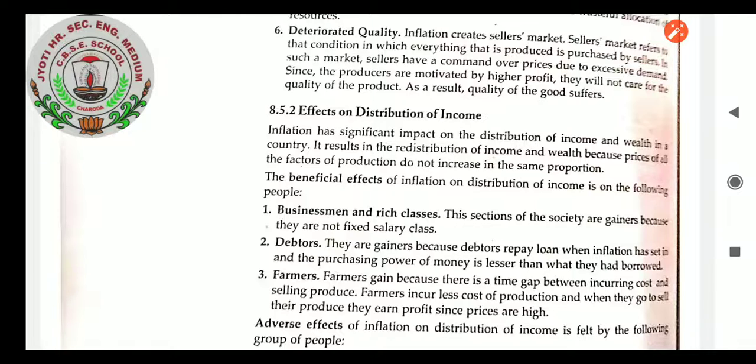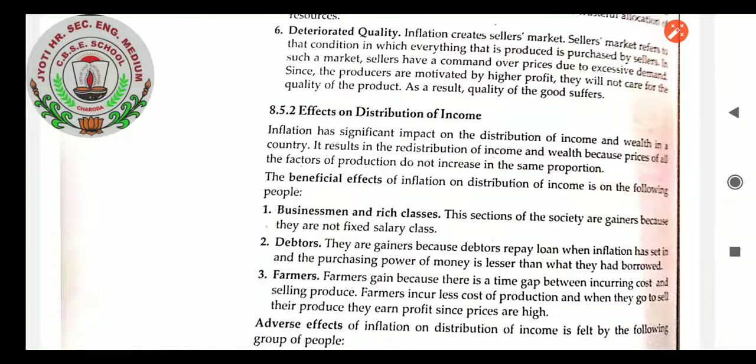Farmers gain because there is a time gap between incurring cost and selling produce. Farmers incur less cost of production, and when they go to sell their produce, they earn profit since prices are higher. From the farmers' point of view, this is very correct, because when they are producing, the raw material cost is less, so they have less cost of production. But at the time when they sell, definitely 6 to 7 months will be needed.